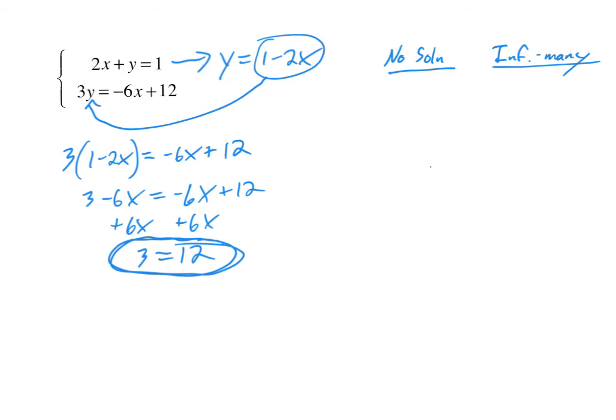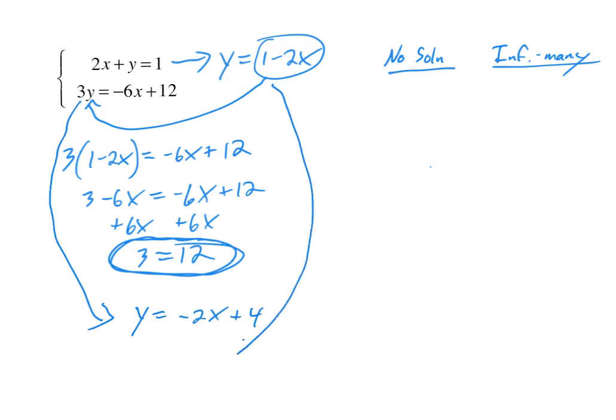Let's do that now again for the bottom equation. So for the bottom equation, we simply need to divide both sides by 3. That would give us y equals negative 6x divided by 3 is negative 2x, and 12 divided by 3 is plus 4. So notice, and let me bring this down here for comparison purposes, I can also write y equals 1 minus 2x as negative 2x plus 1.